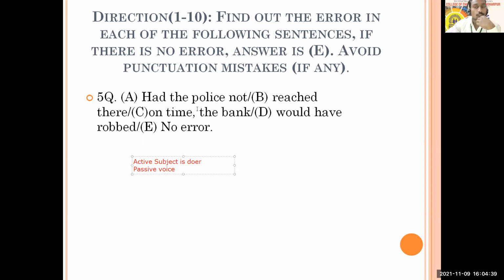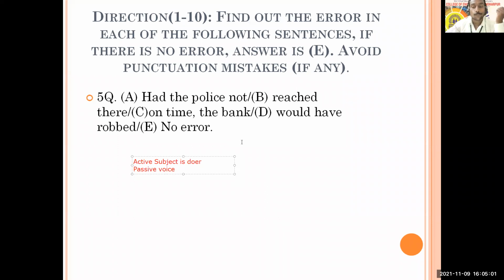Had the police not reached there on time, the bank would have robbed, no error. Okay, Shraddha, we'll come to the answer at the end. Saifa, okay. Okay, Nikita.